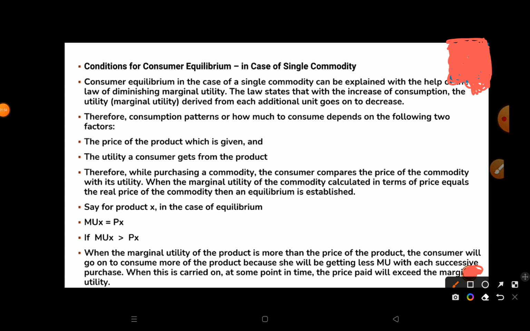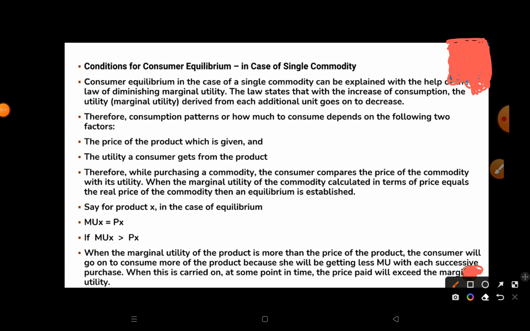Therefore, while purchasing a commodity, the consumer compares the price of the commodity with its utility. When the marginal utility of the commodity calculated in terms of price equals the real price of the commodity, then an equilibrium is established. Say for product X, in the case of equilibrium, MUX equals PX.